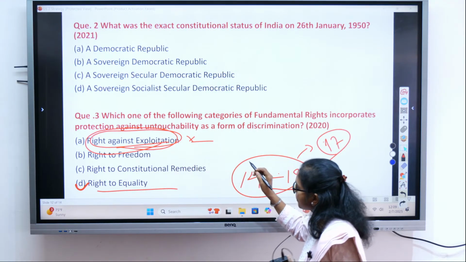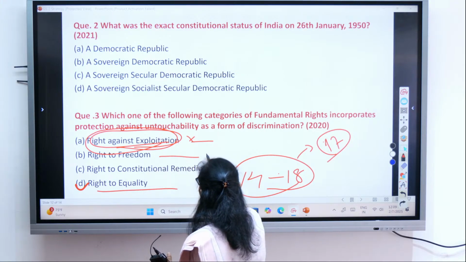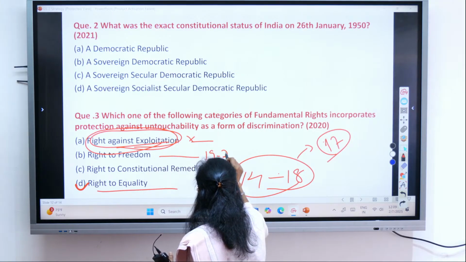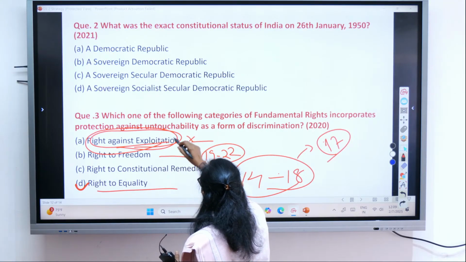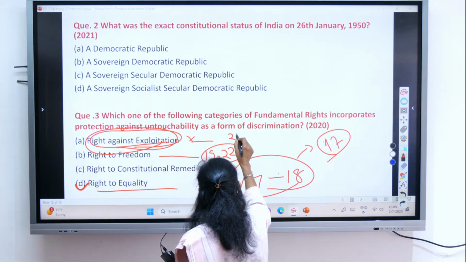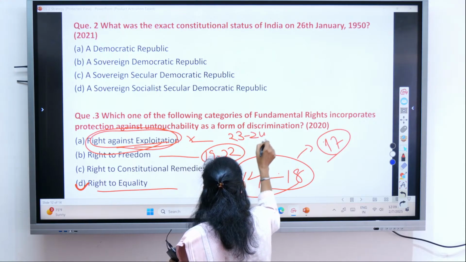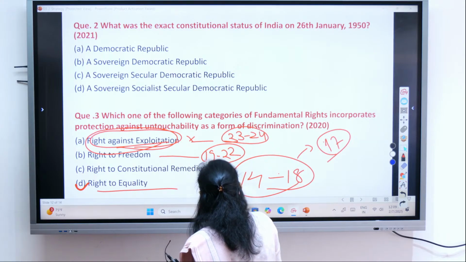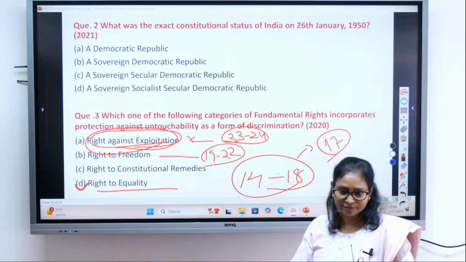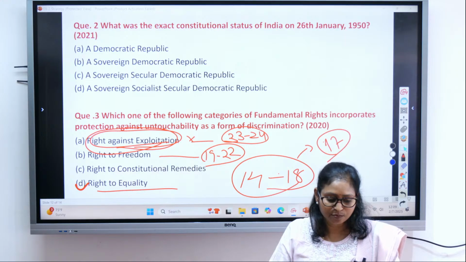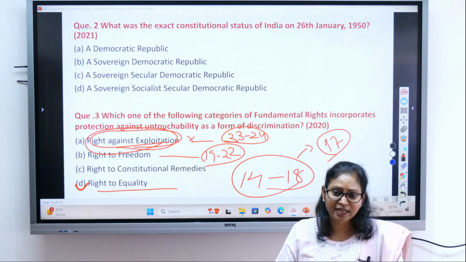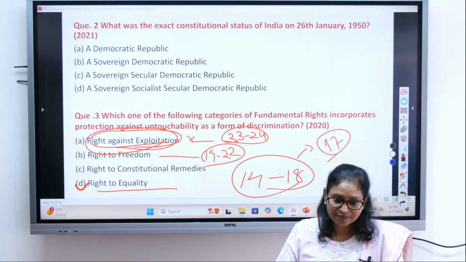Your right to freedom is Article 19 to 22. So right to exploitation, what will come? Article 23 and 24. Child labor and prohibition of illegal trafficking, Article 23.